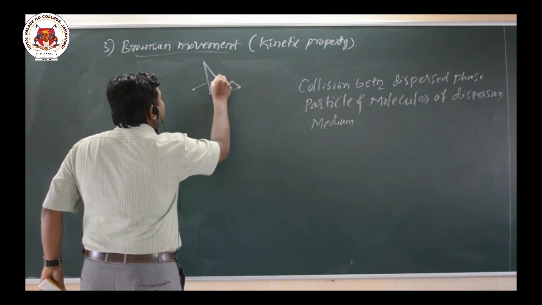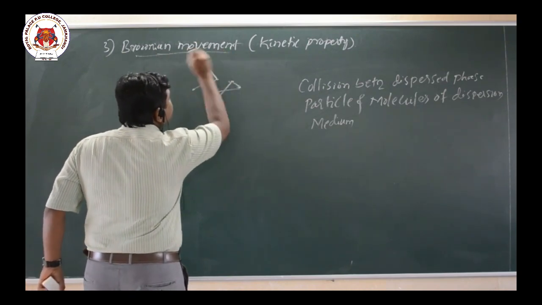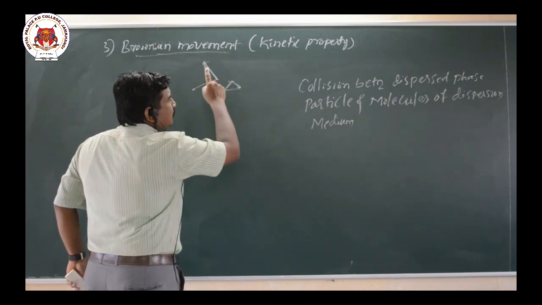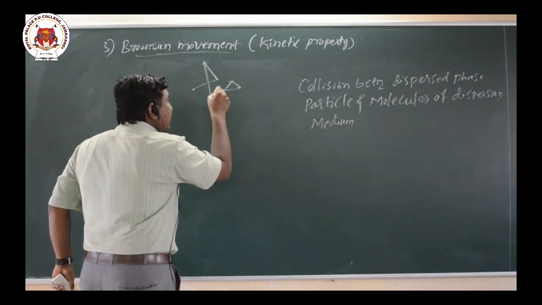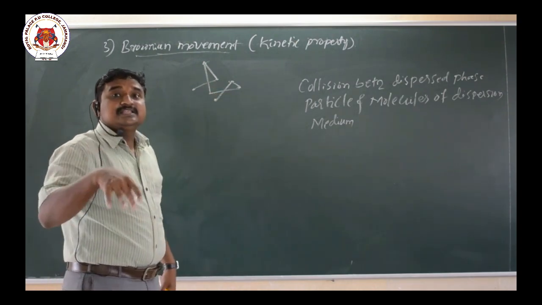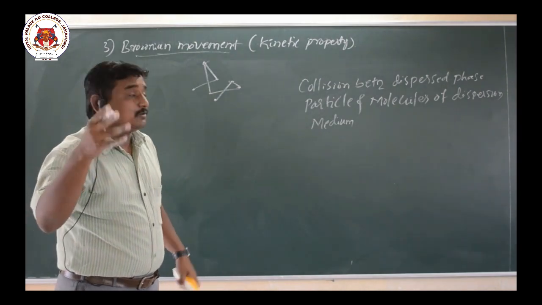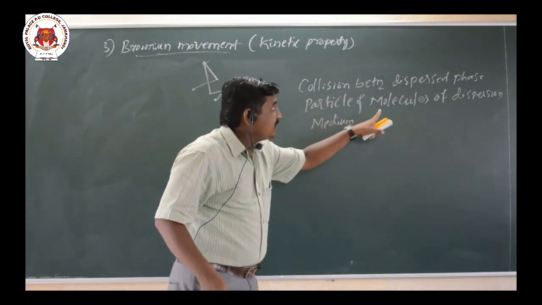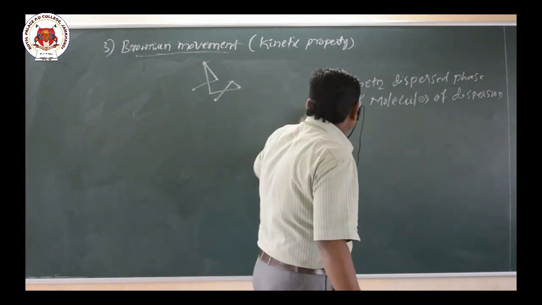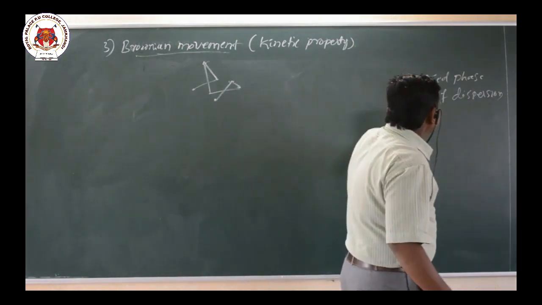The movement is due to the kinetic energy acquired by the dispersed phase particles due to the collision with the molecules of what here? Dispersion medium. So it is called Brownian movement.